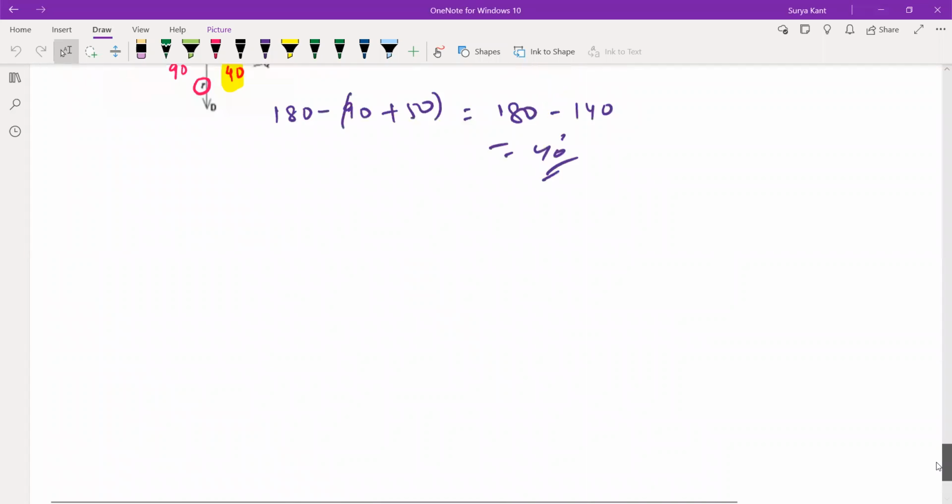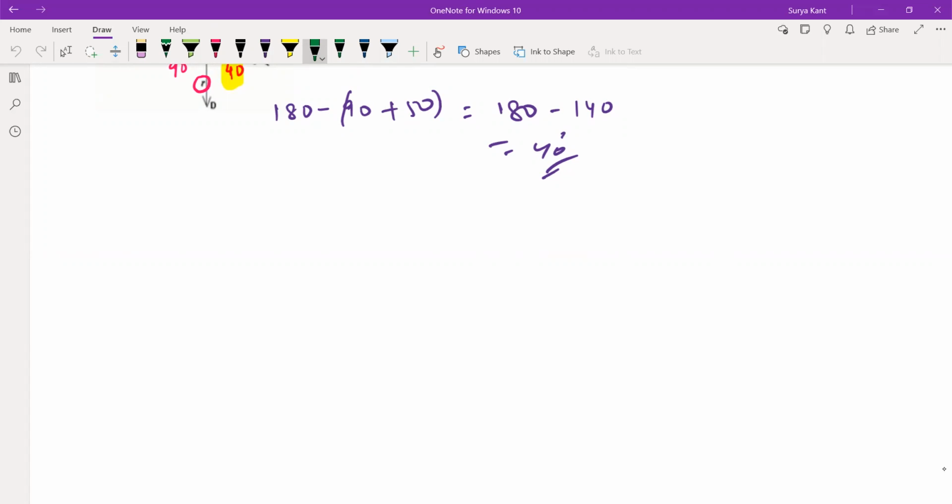Sir, the question is, if one of the angles of a triangle is 130 degrees, then the angle between the bisectors of the other two angles can be. Okay. See, 130 degrees like this, no? Correct. Yes, sir. See, one angle is 130 degrees. Then what are they saying? Tell the complete thing. Sir, then the angle between the bisectors of the other two angles can be.